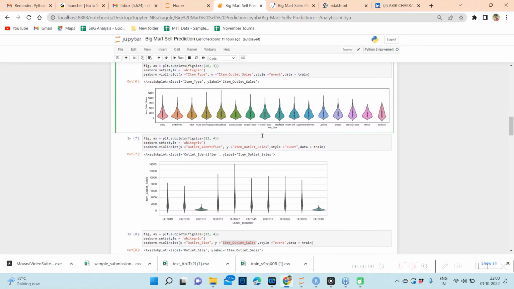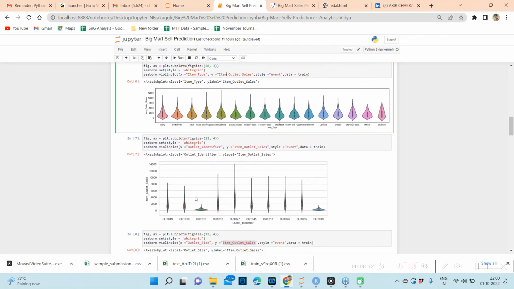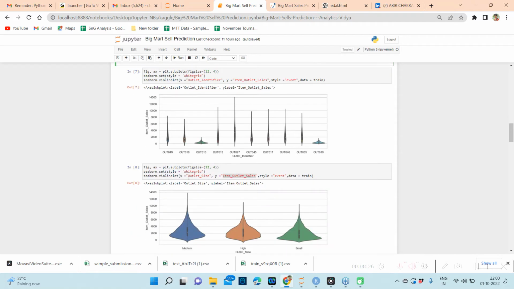First, for the categorical columns, I am using this violin plot. So for item type, there is nothing much interesting here, but in the outlet type we can see that outlet 10 and outlet 19 are far different from the rest of the outlets. And what I also observed is that these two are actually the grocery stores.